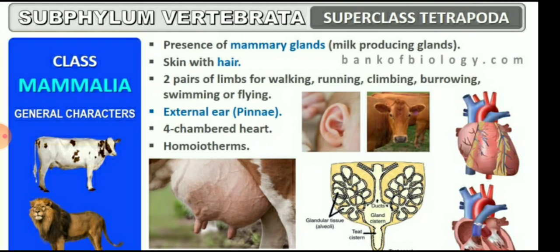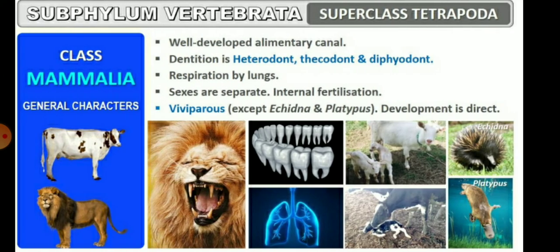And the last class is Mammalia. We know the presence of mammary glands. Mammary means milk-producing glands. The skin has hair, and there are two pairs of limbs for walking, running, climbing, burrowing, swimming or flying. The external ears, the pinnae, are present, and a four-chambered heart is present, and they are homeotherms, because the four-chambered heart, with two auricles and two ventricles, lets them maintain their body temperature.